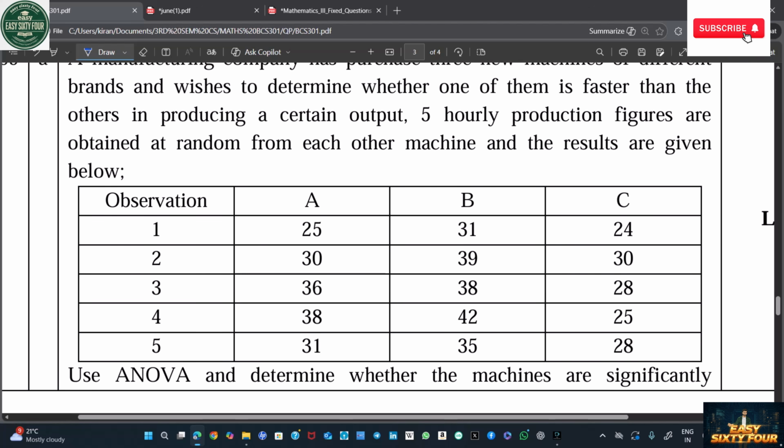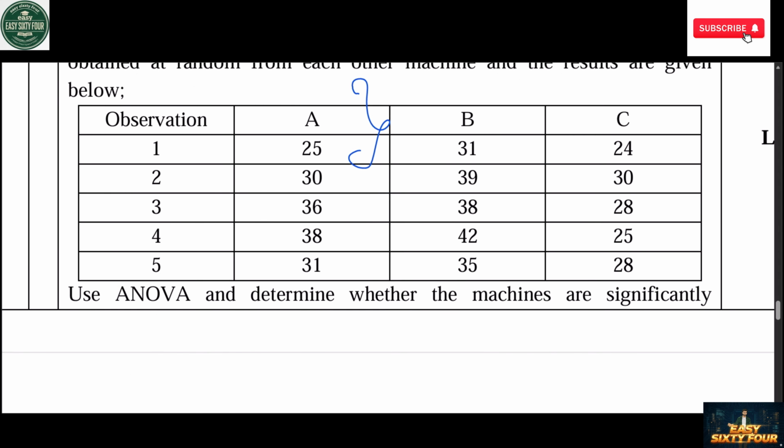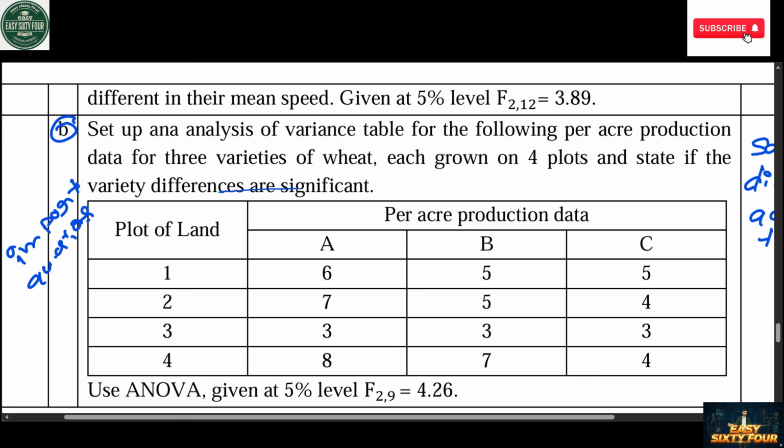Here, the observation will be more important also. Why? Because I'm showing you some of the questions, and they can ask in two ways. It can also come in your exams. So write this also. Mostly read this one, B. Don't read that A. Read this. This is also an important question. But here, what will they ask? Four plots of land given per-acre production and the level of significance. What to find out using ANOVA. It will be an important question. Okay, just refer to this.